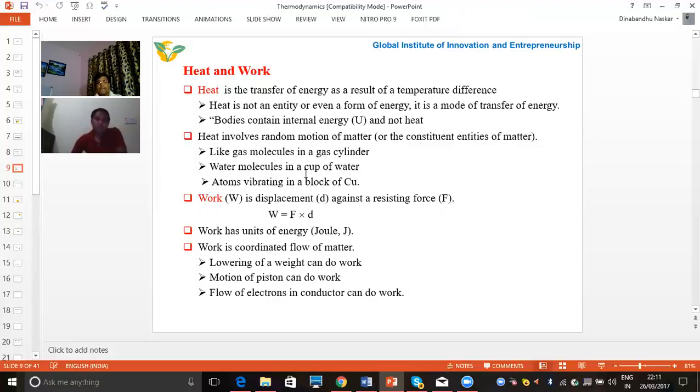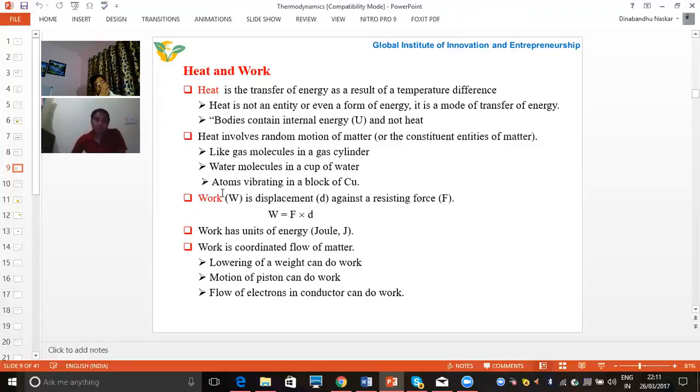So heat involves random motion of the matter or constituent entity of the matter, like gas molecules in the gas cylinder, water molecules in the cup of water, atoms vibrating in the block of copper. These all are examples of heat content.